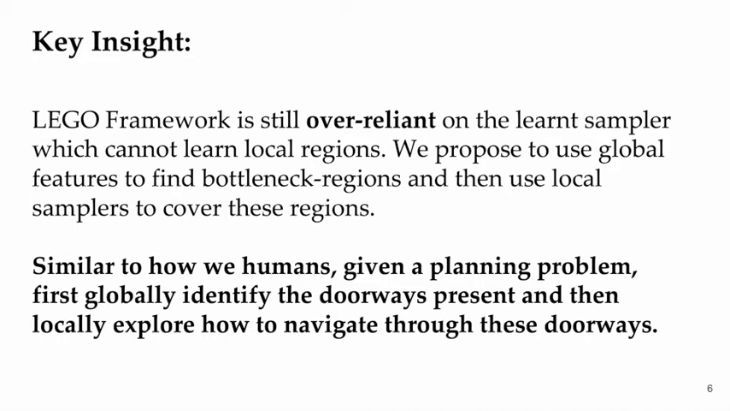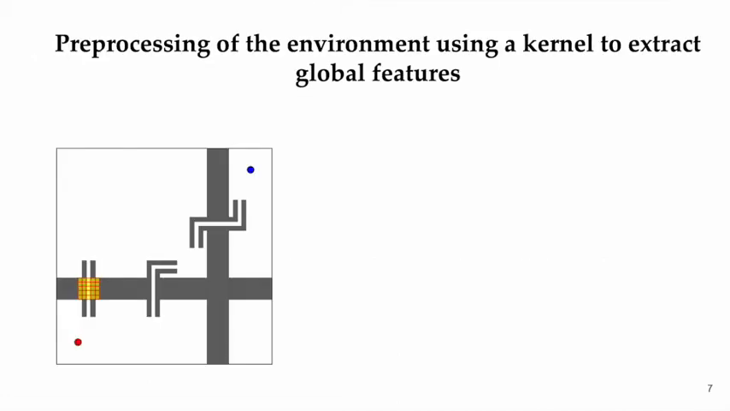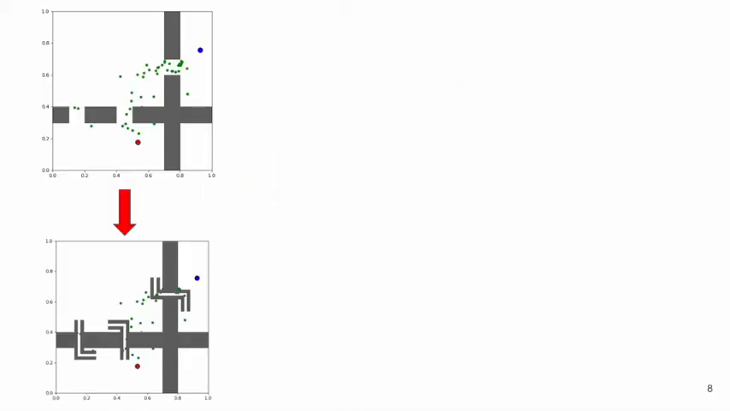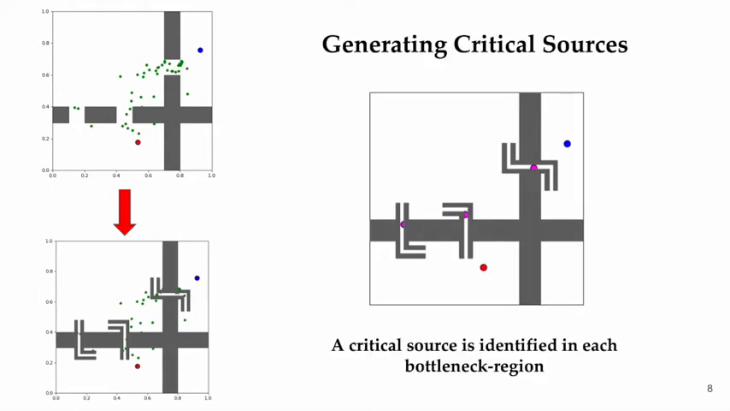We first pre-process the environment by dilating the occupancy grid using a kernel to extract global features. We train the CVAE with this pre-processed environment. The samples generated by the model on the processed environment are brought back into the original environment. We then extract a set of samples called critical sources, one per bottleneck region. We propose two algorithms that use local sampling to exploit these points and cover the local structure of the environment.